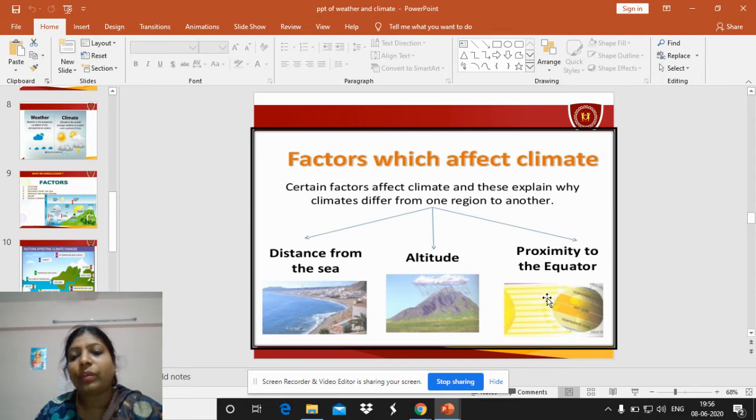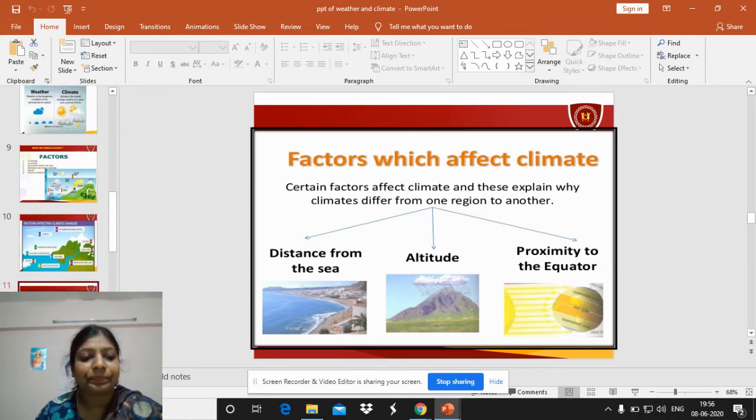Proximity to the equator means, suppose we are staying near the equator, like African countries, or the Tropic of Capricorn and Tropic of Cancer, the torrid zone which receives direct sunlight. Those are the two hot regions. Proximity means the nearness. So nearness to the equator increases the temperature and affects the climate, making it summer throughout the year.